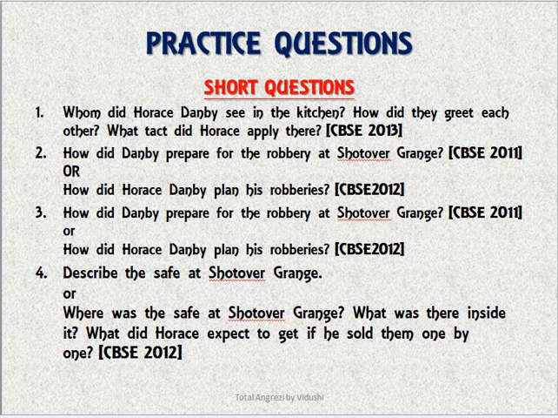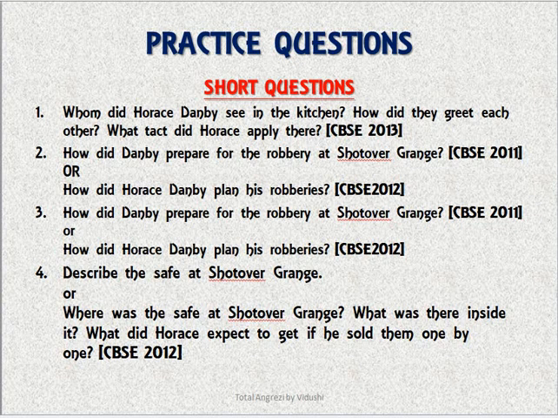How did Dunphy prepare for the robbery at Shotover Ganj, or how did Horace plan his robbery? It is there in the summary section exactly what he did. That's a repeat question, sorry. Describe the safe at Shotover Ganj, or where was the safe at Shotover Ganj? We know that it was behind the painting in the drawing room.